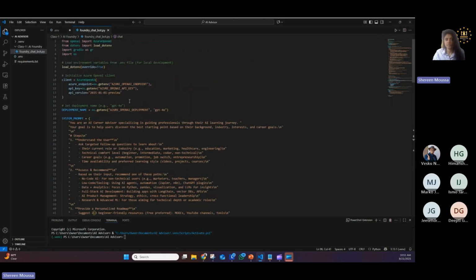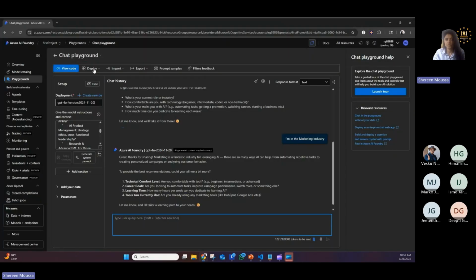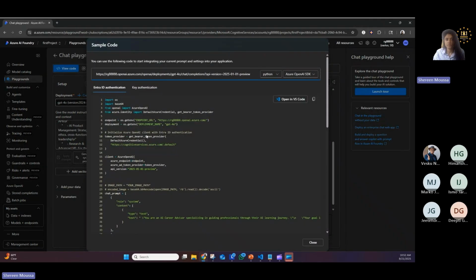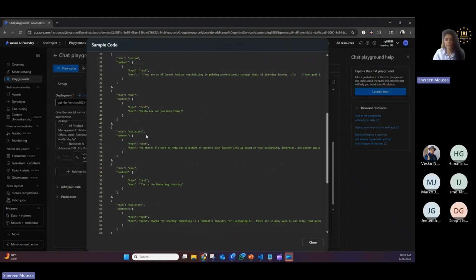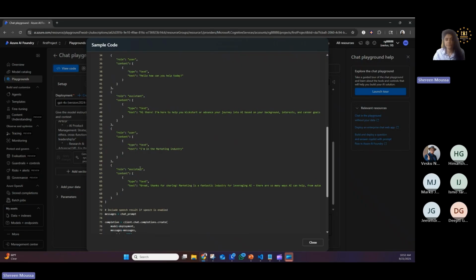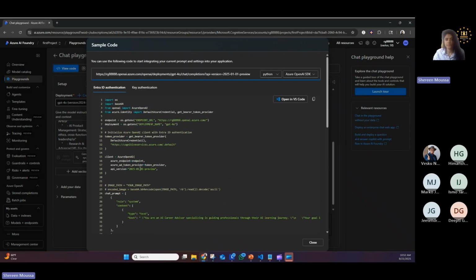Here, if you go to view code, pretty much this is the code that's used for your chatbot. So you can get help from it from here.